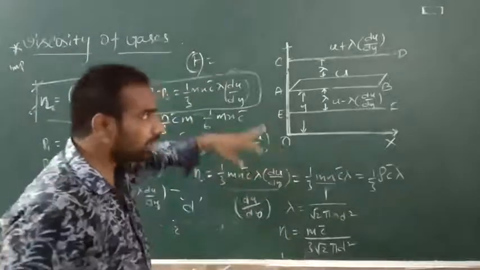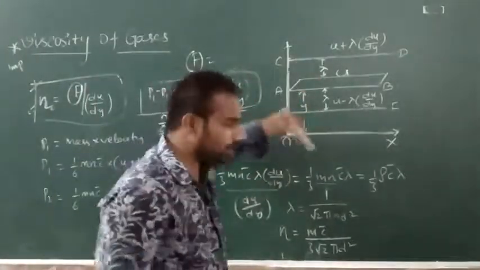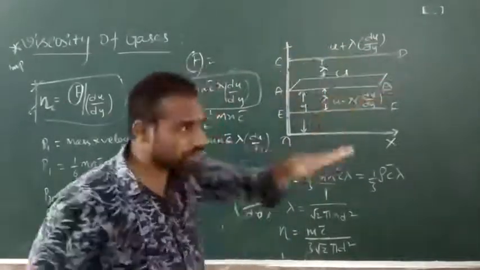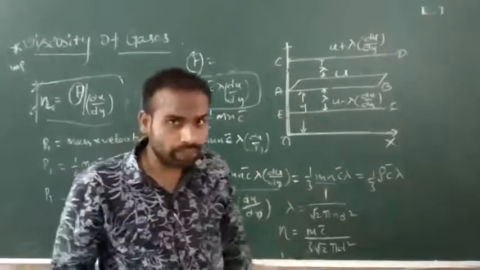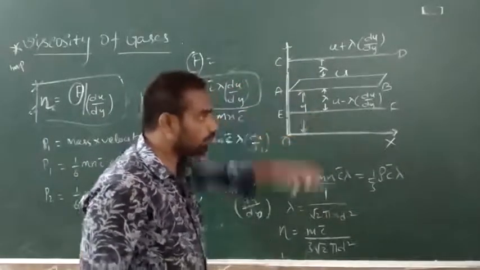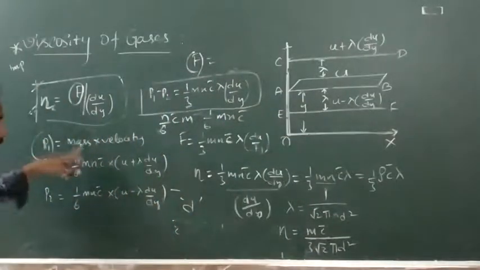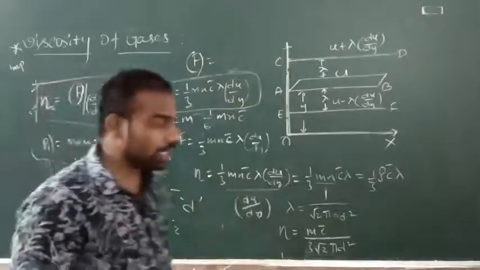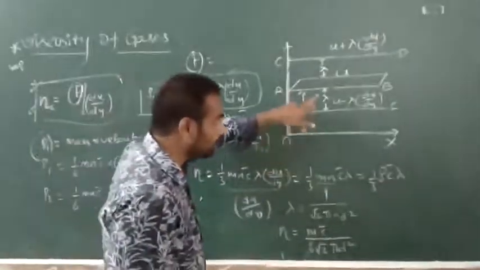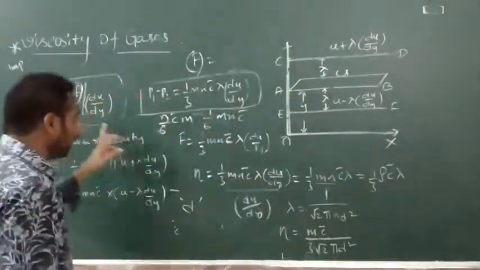Now to find the momentum which is transferred from CD to EF, because the upper layer has more momentum and the lower layer has less momentum, the upper layer will impart some momentum to EF. That momentum is given by P1. P1 is equal to mass into velocity. Now the momentum transferred from CD to EF through AB is given by mass into velocity.